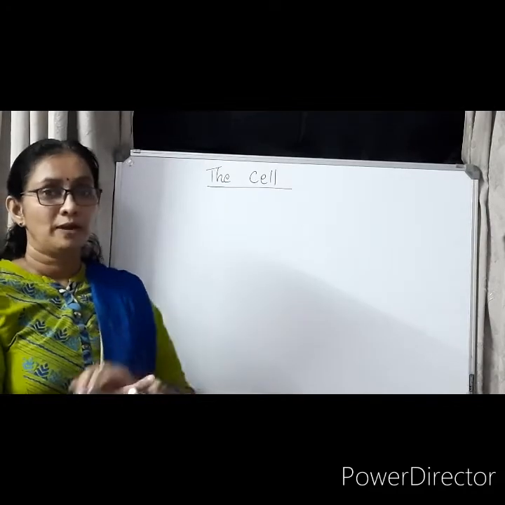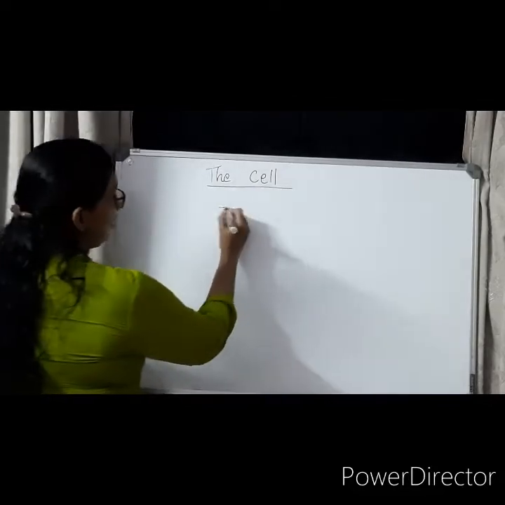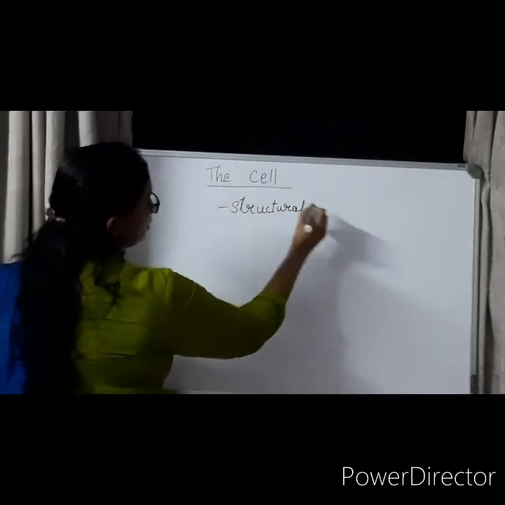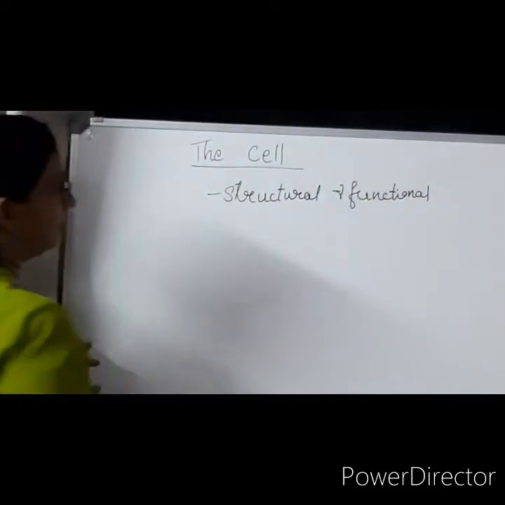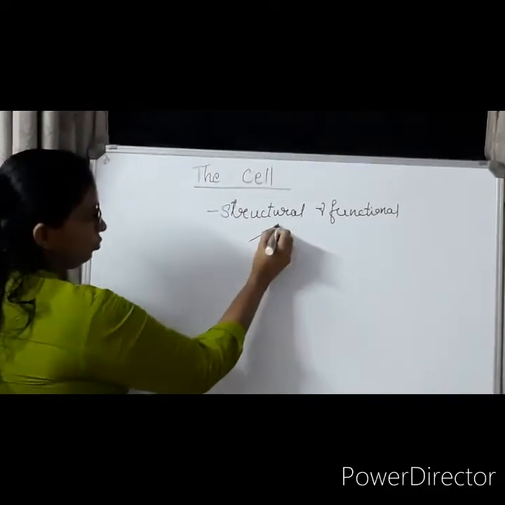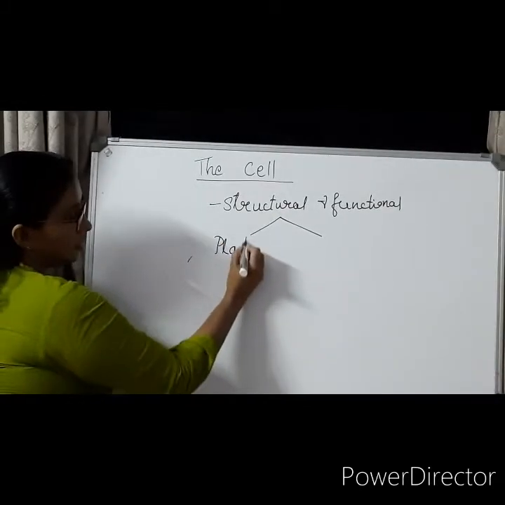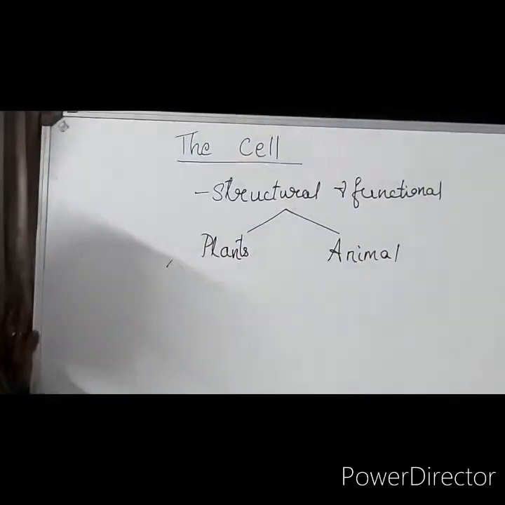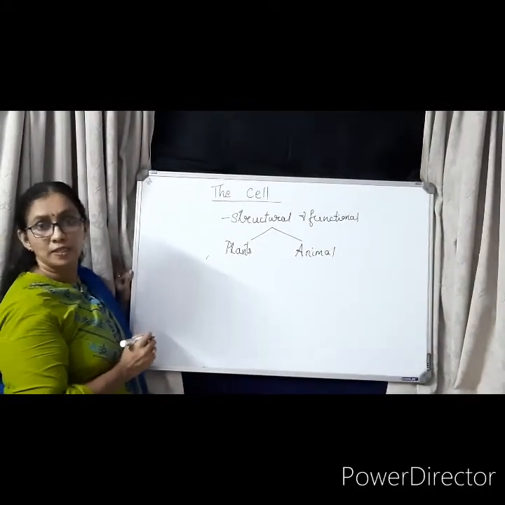This is just a review of what you studied last year. The cell is the structural and functional unit of each and every organism. You studied that there are two different types of cells: plants are made up of plant cells, and animals are made up of animal cells. I hope you have already learned the difference between a plant cell and an animal cell.